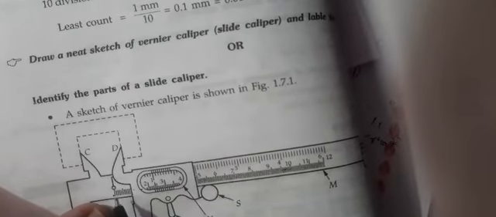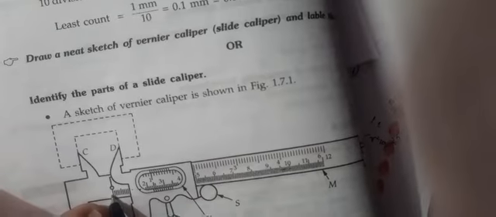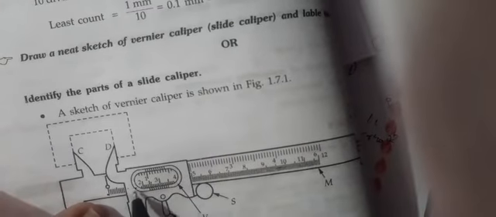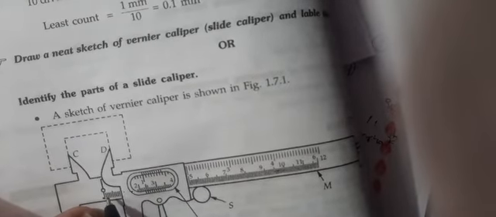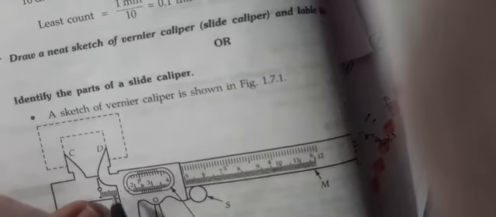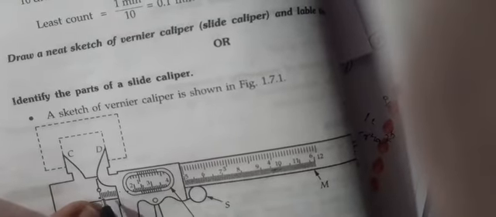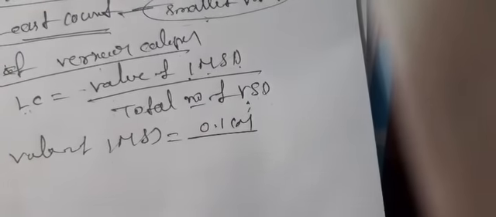My question is, what is the value of 1 MSD? That means from the first line to the second line. This is called 2, this is called 1, this is called 0.5. What is the distance from one line to another line? That is 0.1. What is the unit? Centimeter. 0.1 centimeter. That is the value of 1 MSD.